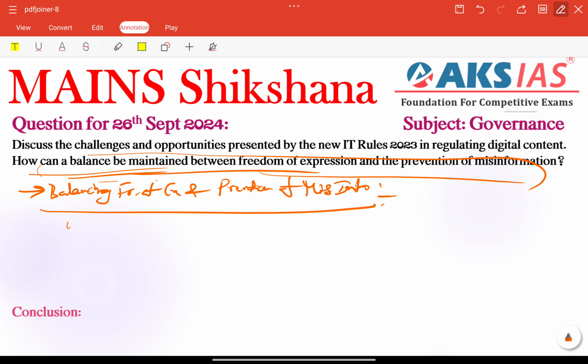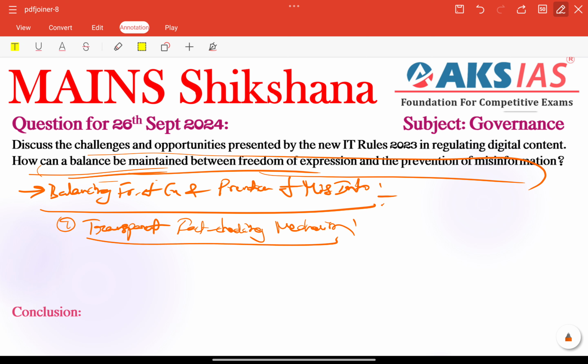So the first important thing is a transparent fact-checking unit that we need to provide here. The IT rules provided some fact-checking unit already, but due to some issues recently the Bombay High Court struck this down, right? The government must ensure that the fact-checking process is transparent here. Very very important thing. For example, countries like Germany have independent regulatory bodies to oversee digital content moderation here, right?